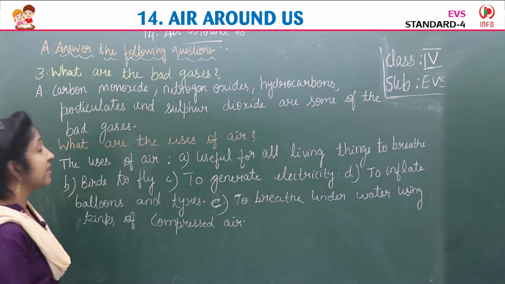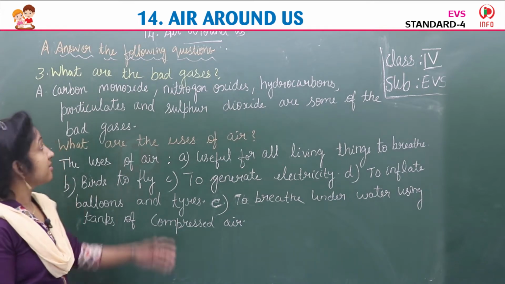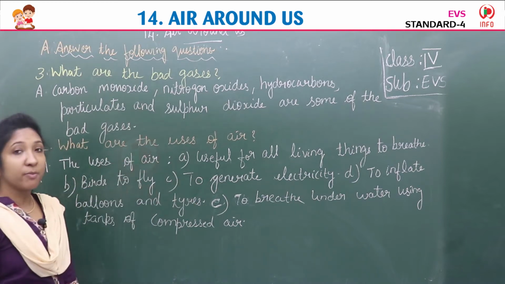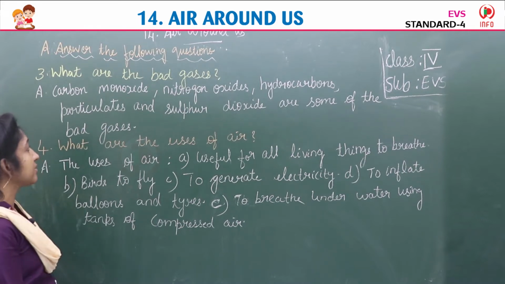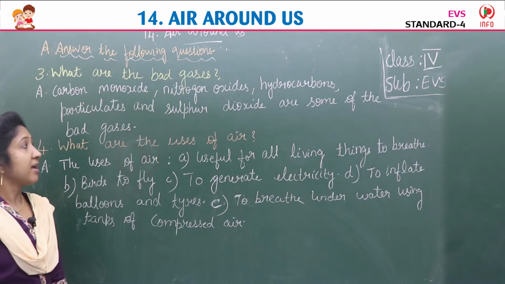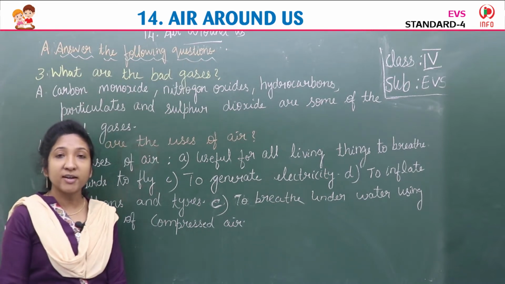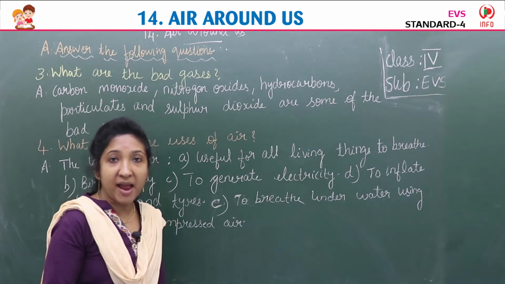Yes, children, so our next question, question number 3. What are the bad gases? Isn't it? Yes, answer. Carbon monoxide, nitrogen oxides, hydrocarbons, particulates and sulfur dioxide are some of the bad gases. So you learned already about bad gases, which are the gases that make the air bad.